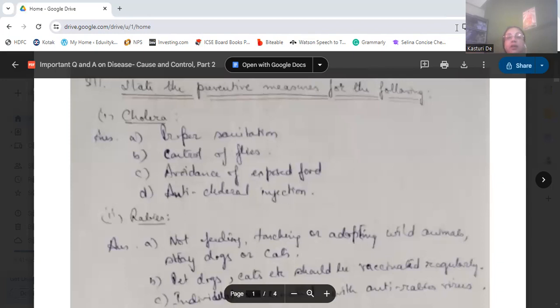So the first question for today is: state the preventive measures for the following. First is cholera. It's proper sanitation, control of flies, avoidance of exposed food, anticholera injection. Okay? So these are the preventive measures for cholera.